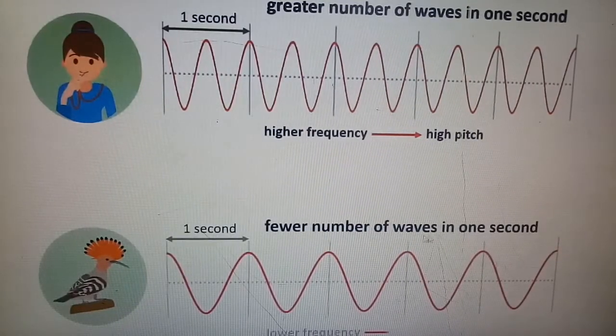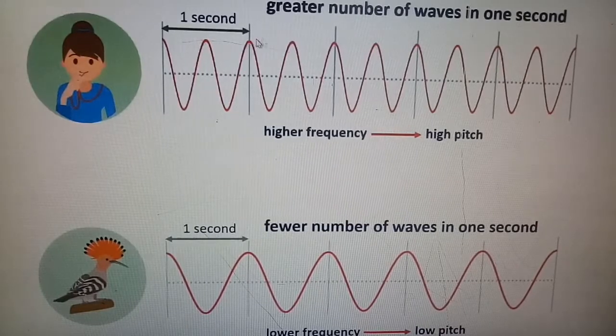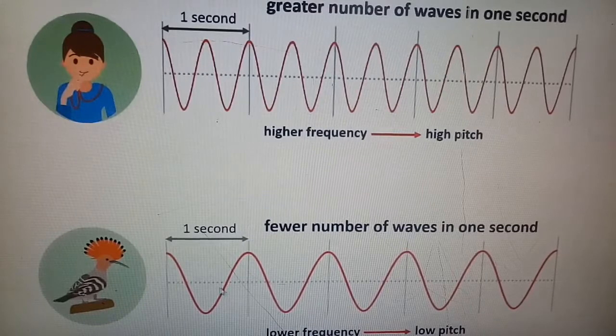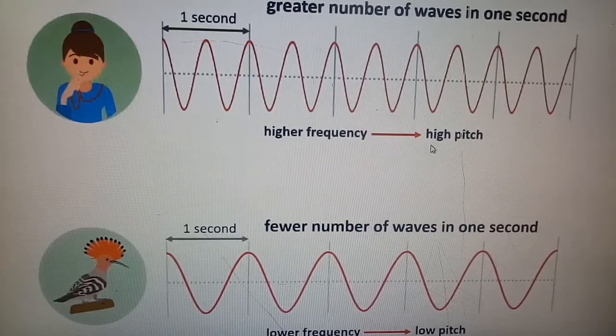Look at that, fewer waves in 1 second for the cuckoo. The number of waves in 1 second is higher in the case of the whistle and lower in the case of the cuckoo. So lower frequency, low pitch; high frequency, high pitch.